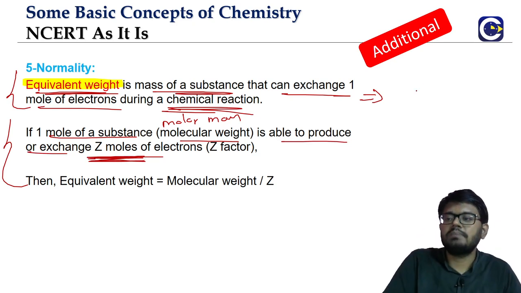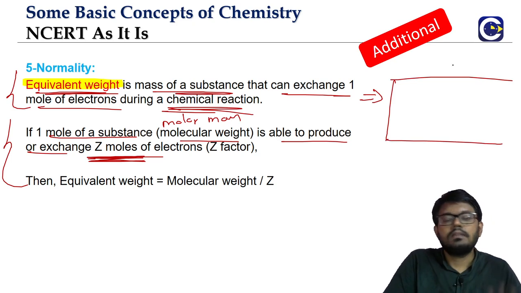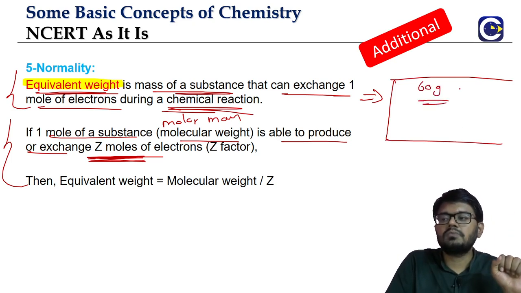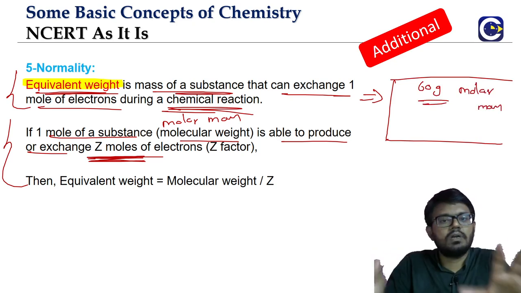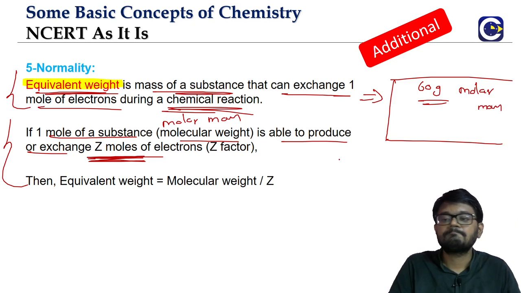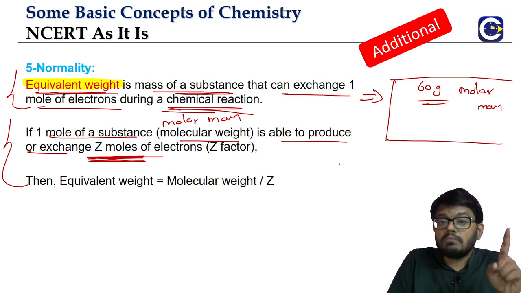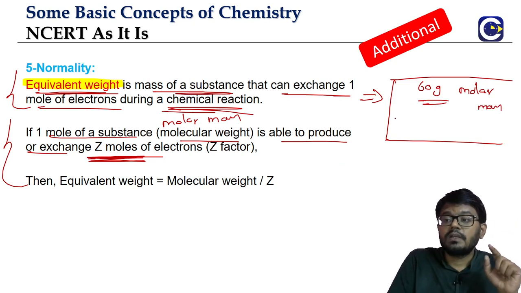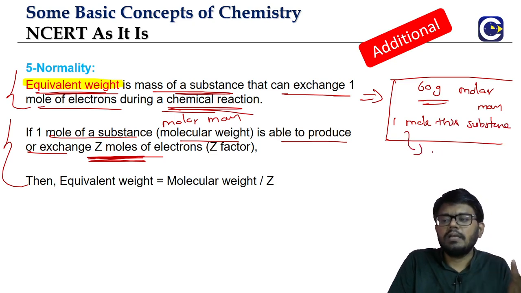I'll just give you one simple example. Think of a substance whose molar mass is 60 grams. I'm not naming the substance; it can be some substance. 1 mole of this substance, if it is exchanging, I'm just giving one number, 3 moles of electrons.